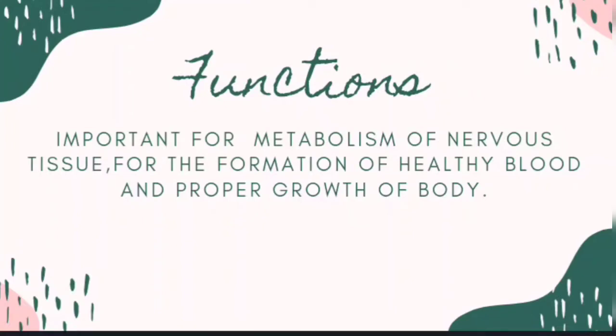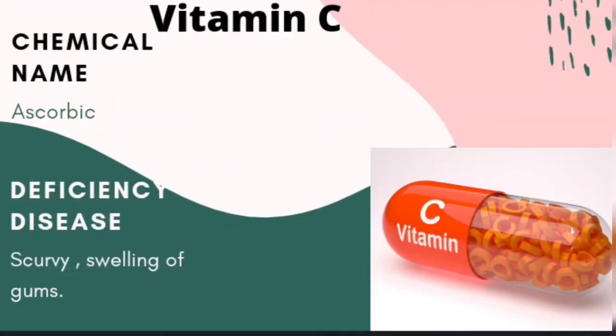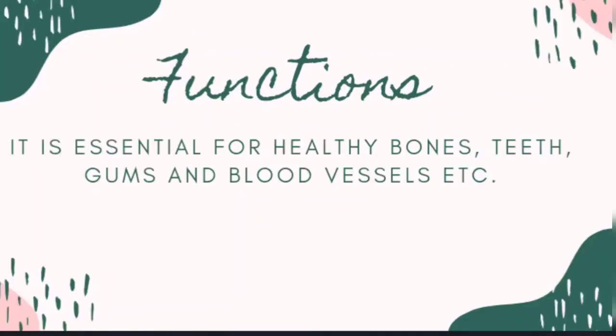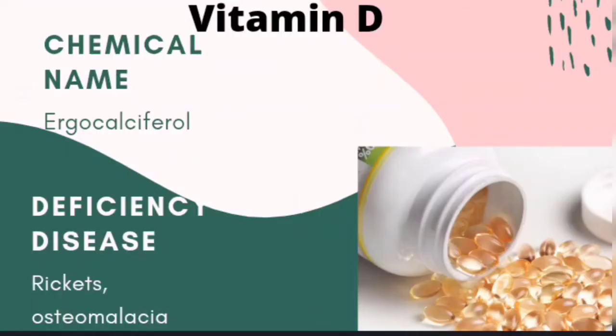Now the next one is vitamin C. The chemical name of vitamin C is ascorbic acid. The deficiency disease: it causes scurvy and swelling of gums. Sources of vitamin C are orange, tomato, chili and lemon, etc. Functions of vitamin C. It is essential for healthy bones, teeth, gums and blood vessels, etc.